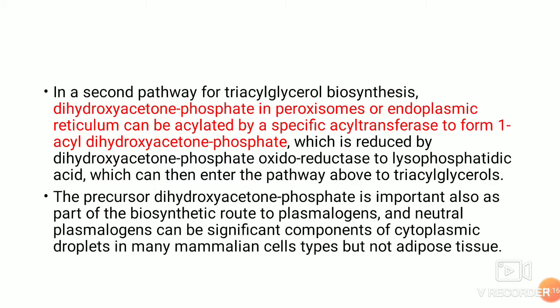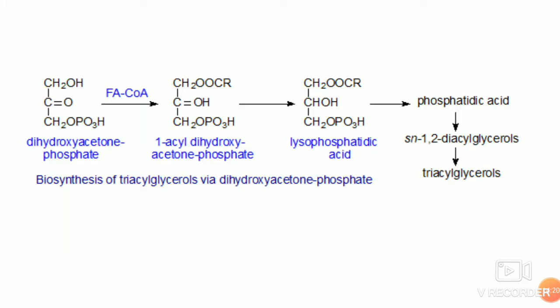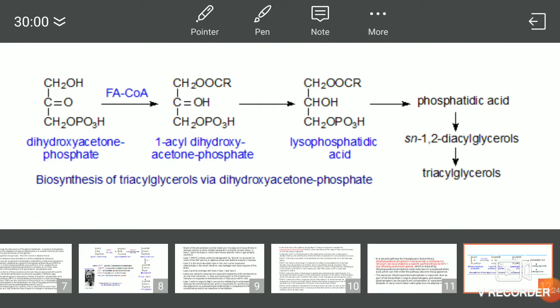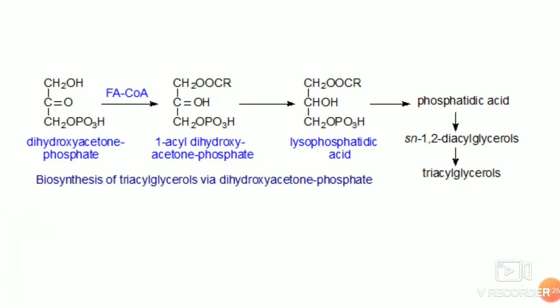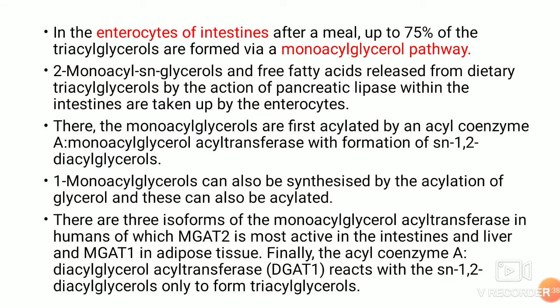With the help of this enzyme, dihydroxyacetone phosphate oxidoreductase, there is the transfer of one fatty acyl CoA. Also, this 1-acyl dihydroxyacetone phosphate, it's an oxidoreductase, so it gets converted to lysophosphatidic acid, and that can go into the glycerol 3-phosphate pathway.